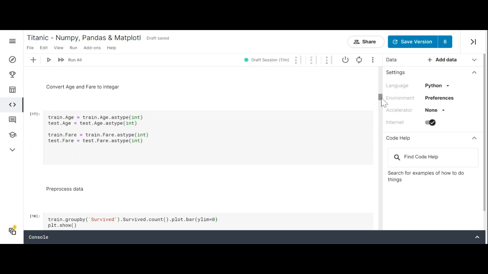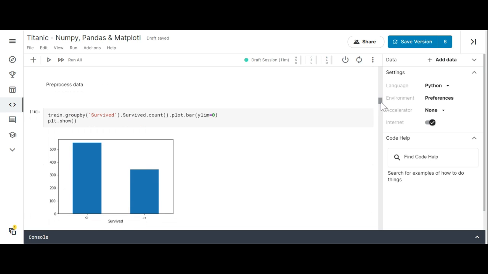Then we converted age and fare to integers, because I got a 5-point higher score when I converted age and fare to integers. So that's why we're making them integers instead of floats.